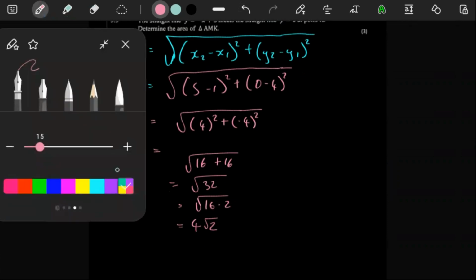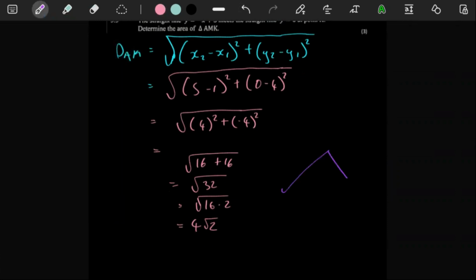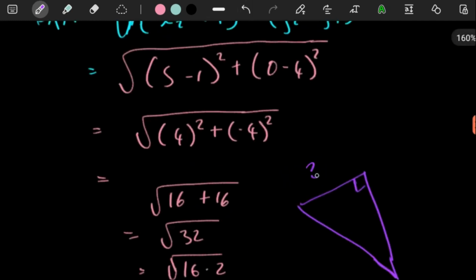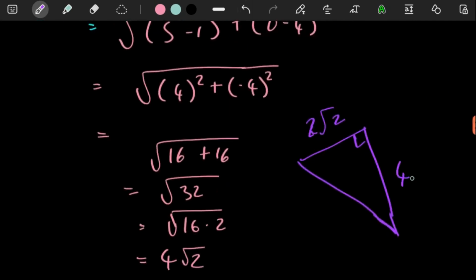What we know, in our right angle triangle, which is not to scale either, is that this is 2 square root of 2 and this is 4 square root of 2.